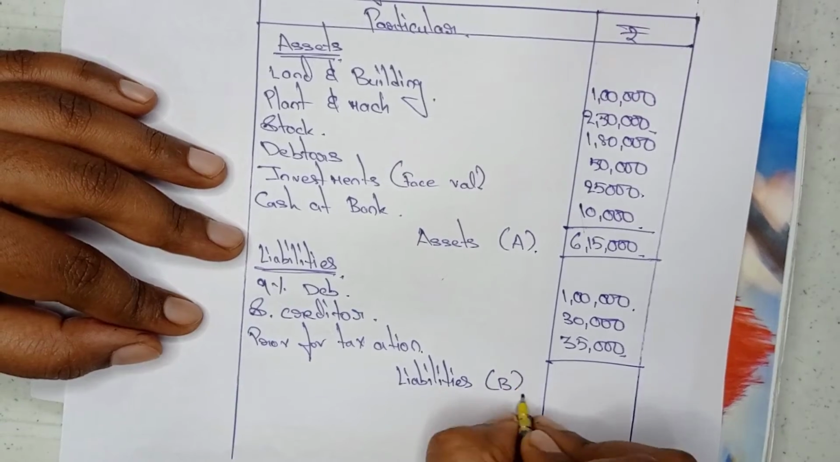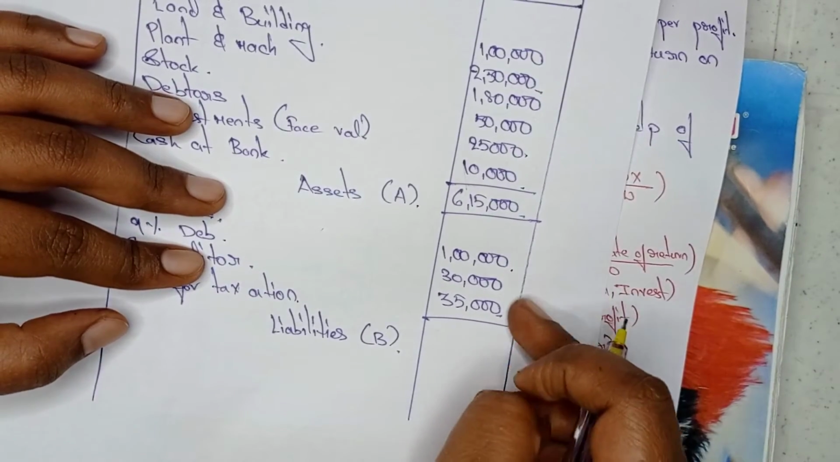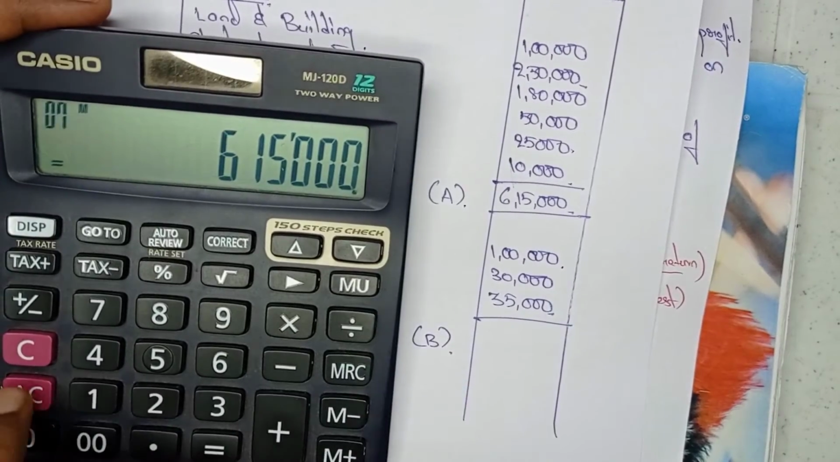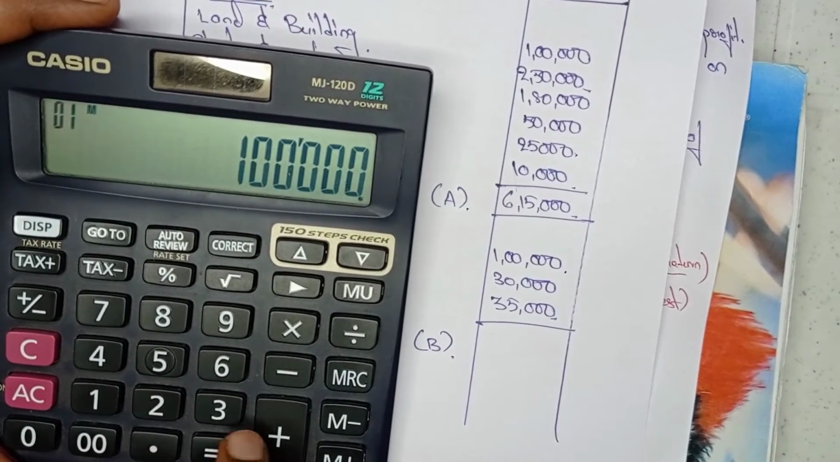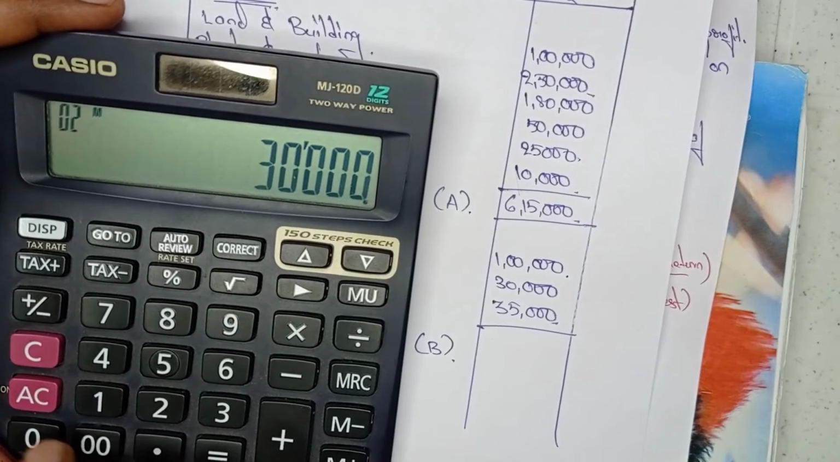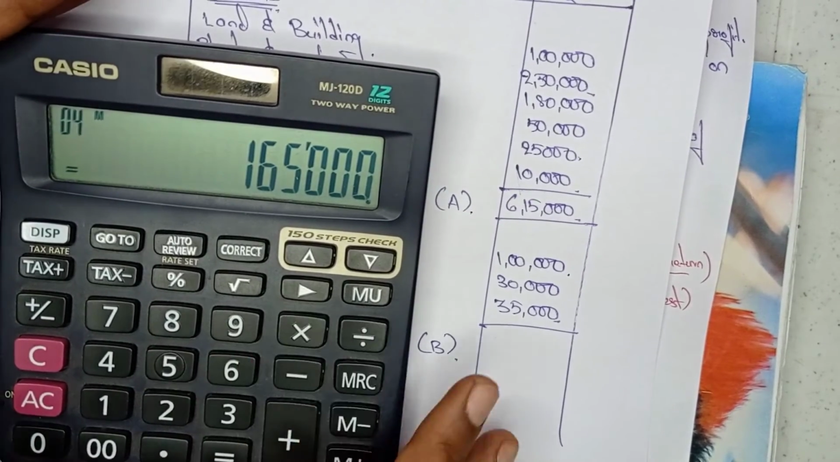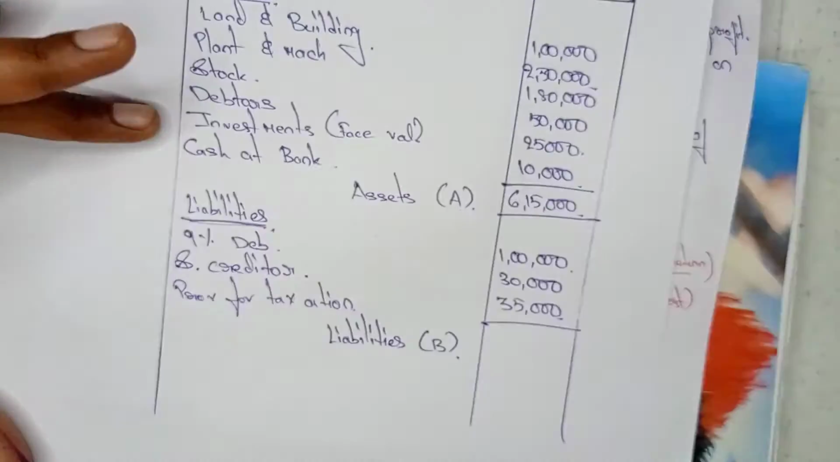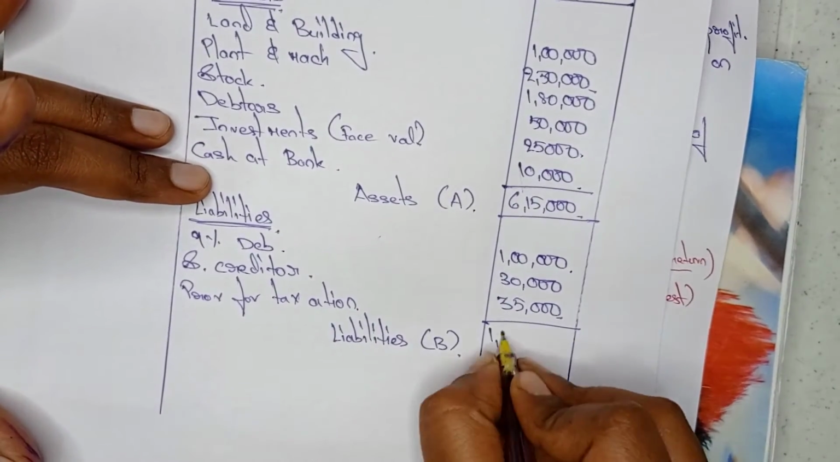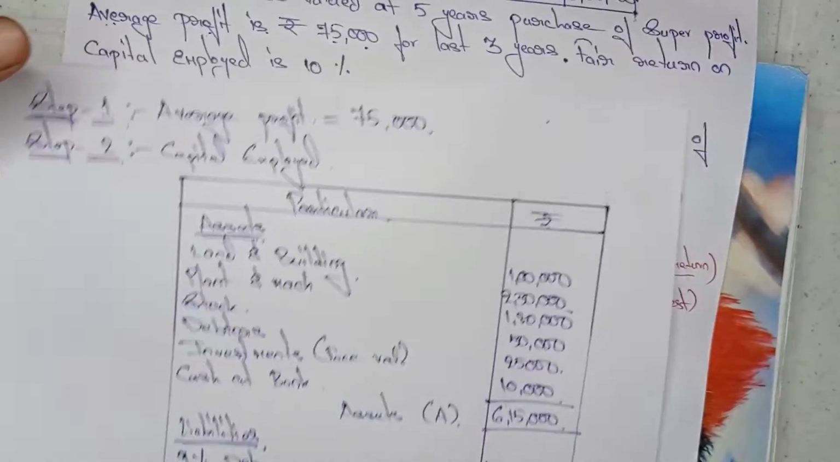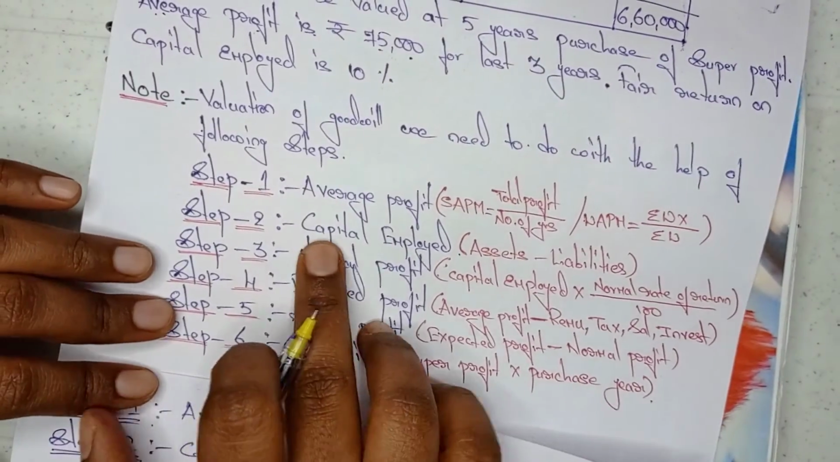Liabilities B. Now I am going to do the total of all these liabilities. 1 lakh plus 30,000 plus 35,000. 1,65,000 is the total figure of liabilities. So 1,65,000. Done. Now, what is the formula for capital employed?